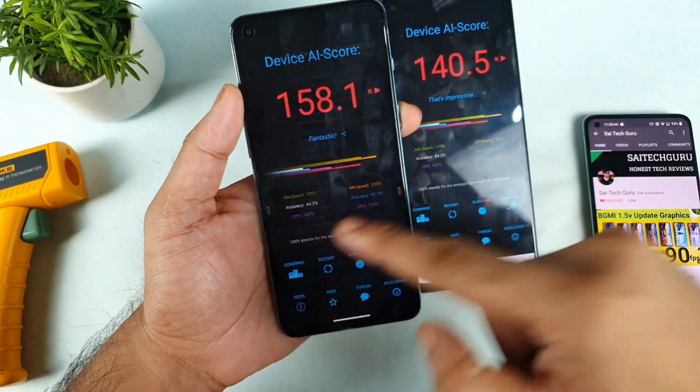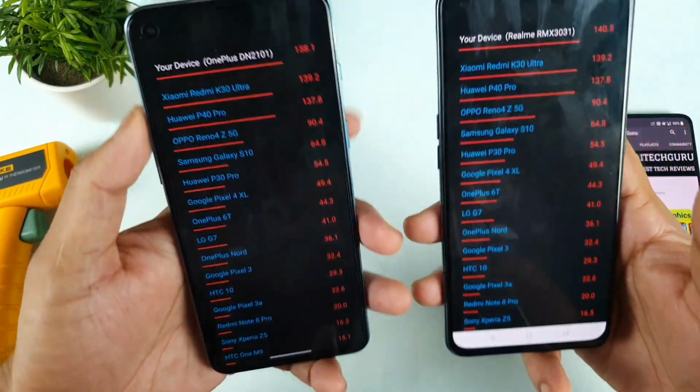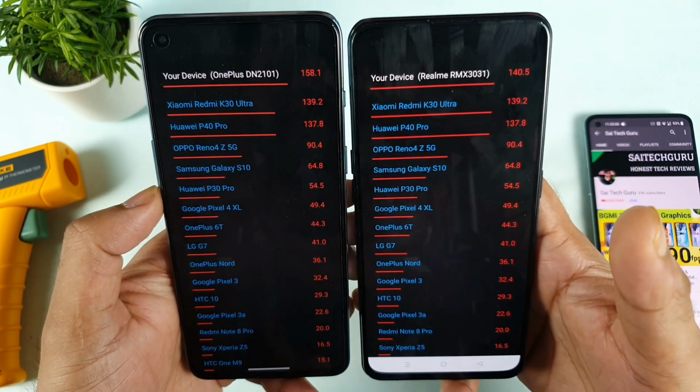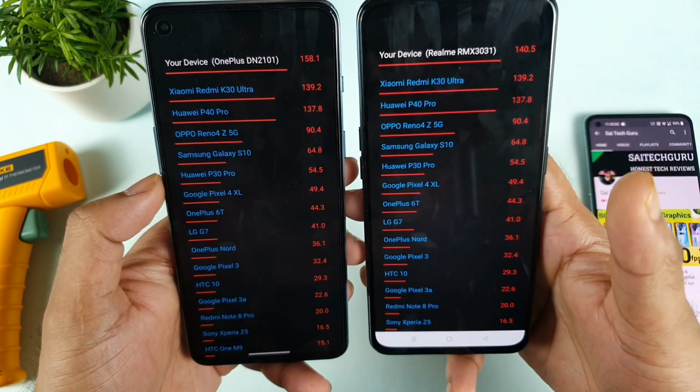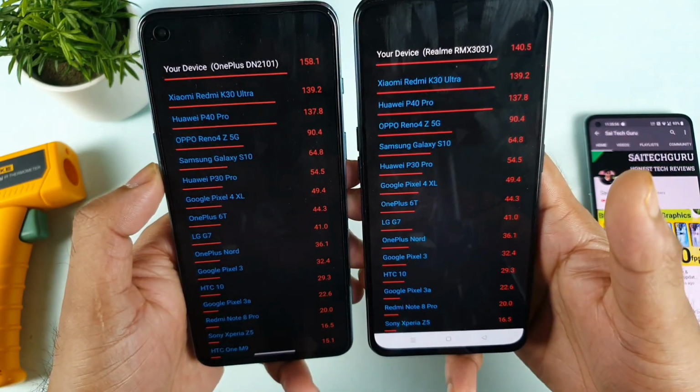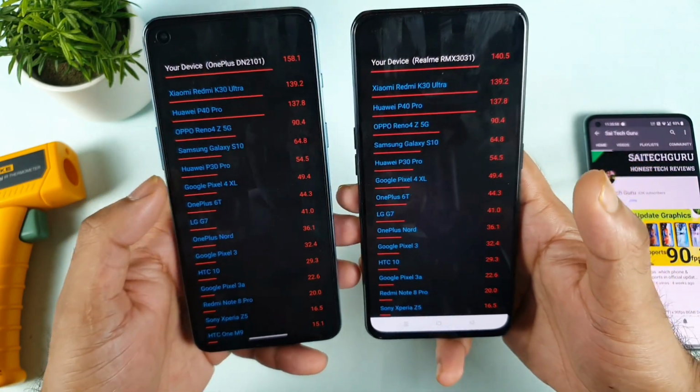So let's compare with the other phones in terms of the AnTuTu benchmarks. So you'll be able to get a clear idea what is happening. These are the score comparisons with the previous phones, what they are given in this application. You can actually compare with the previous phones as well in this way, as you can see.